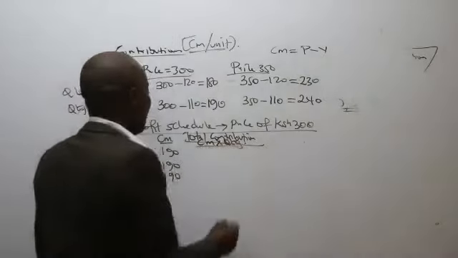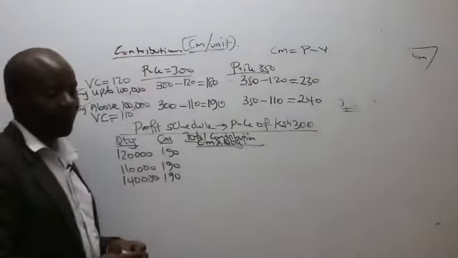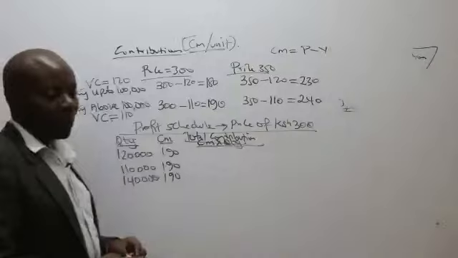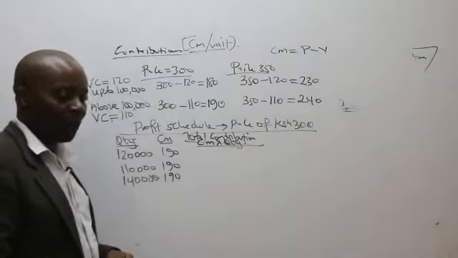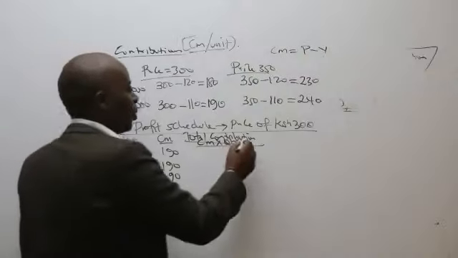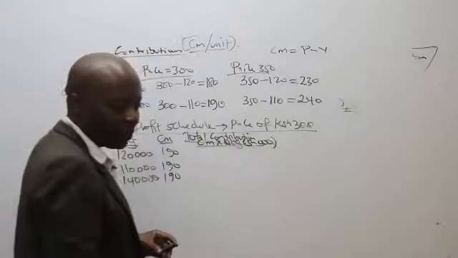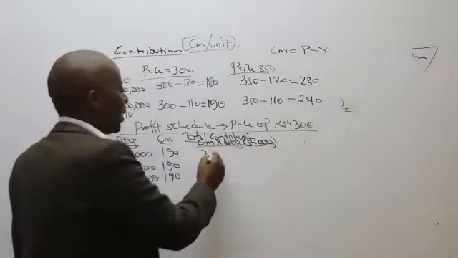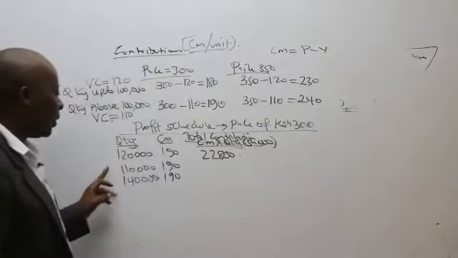Could you kindly give me those figures very fast? 120,000 times 190. Somebody give me a figure. If possible, you can even cut 3 zeros. So Caro gives me 22,800. How about the second one?